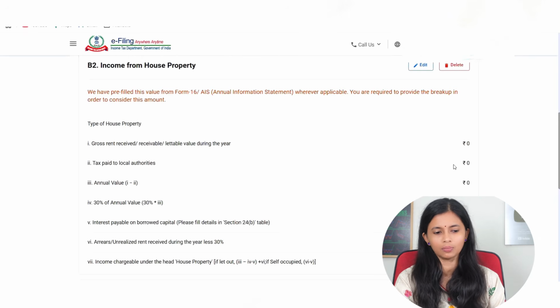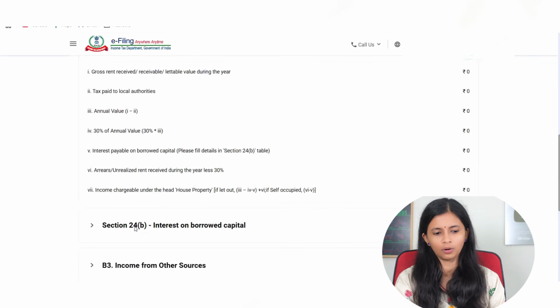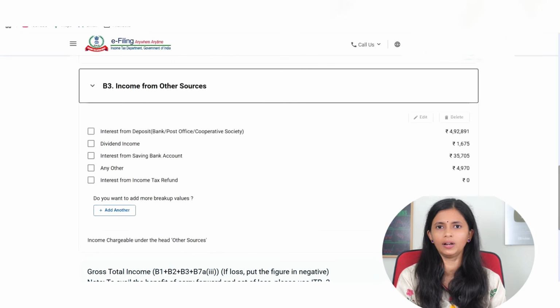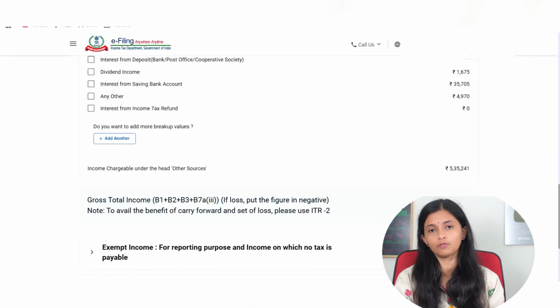So if you have any income from house property, just fill all the information here, and here you will see the total income from house property will be populated, and finally income from other sources should be filled. That will also be filled from your bank accounts directly, but make sure you check it once. Interest from deposits, interest from your savings bank account, interest from any other source, also your dividend income, everything will come here. So check that out and you will see the gross total income here. Gross total income refers to income from salaries, income from house properties and income from other sources, everything put together.